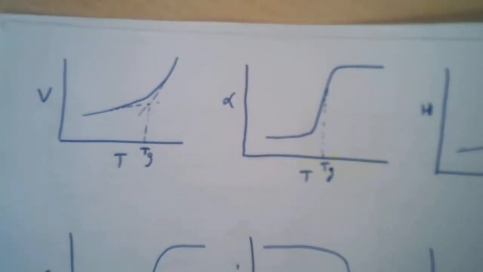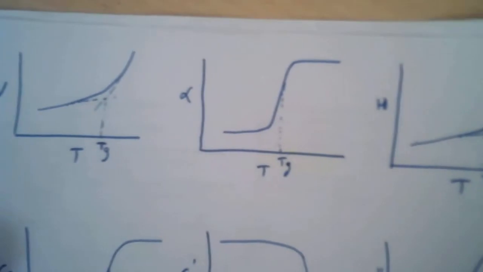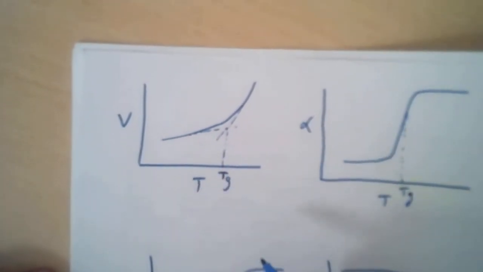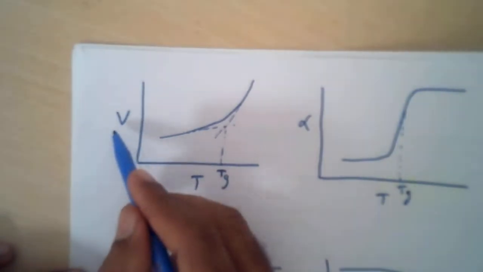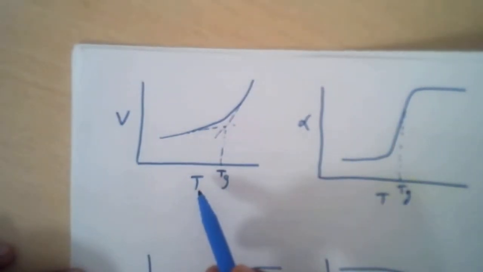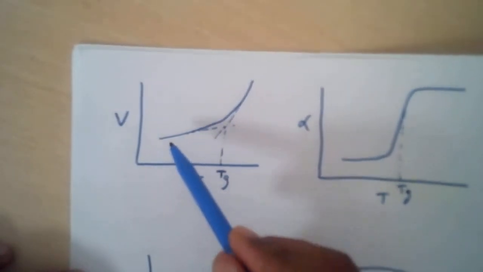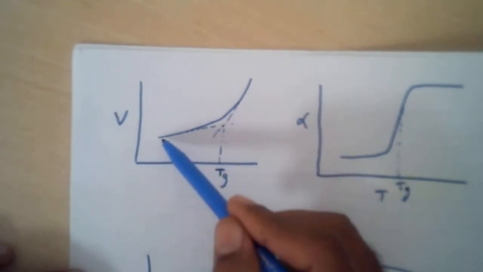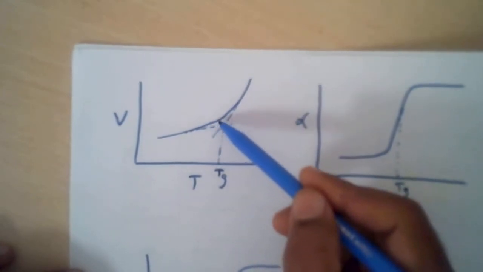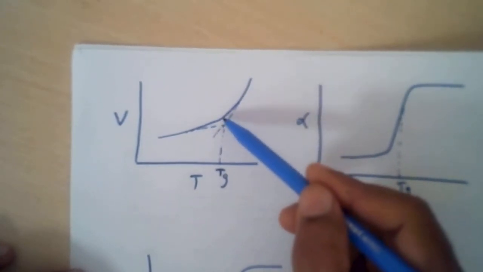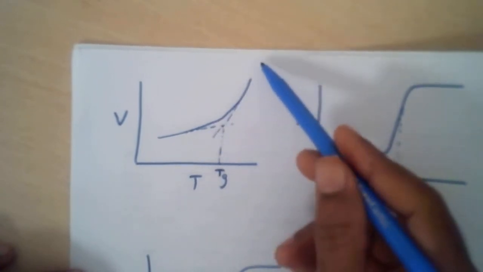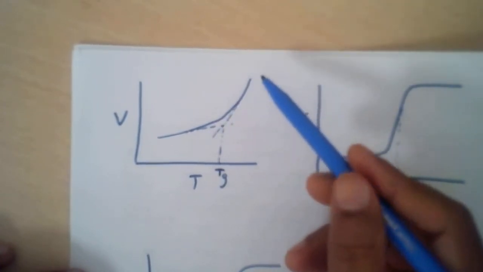Here I have already plotted a curve between volume versus temperature. What you see here is one slope and then a slight change in the slope, and then the line goes upward.